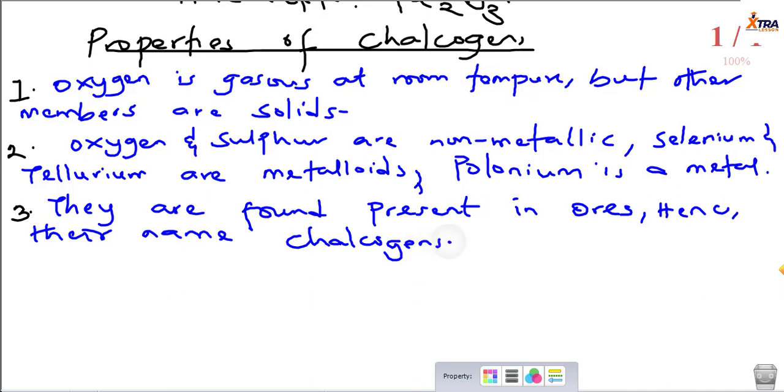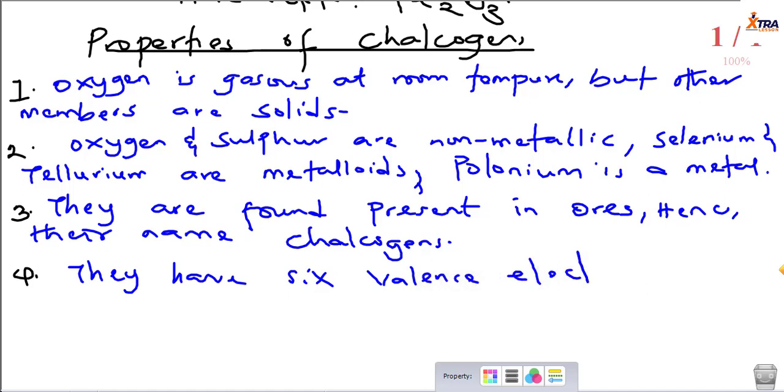That's another important point or property. Okay, now how many outermost electrons do you think they'll have? Since they are group 6 elements, it means they have 6 valence electrons, right? So they have 6 valence electrons, and that's why they are put into group 6 of the periodic table.